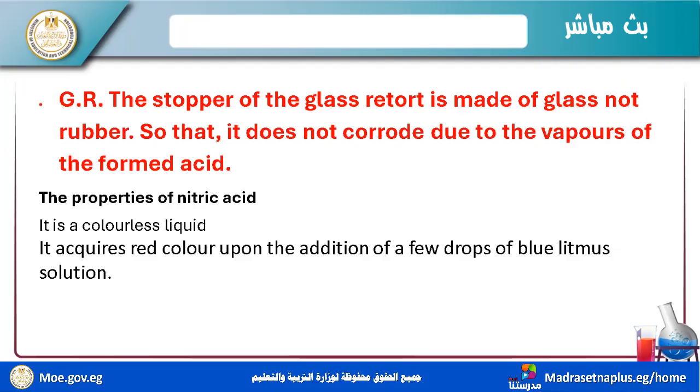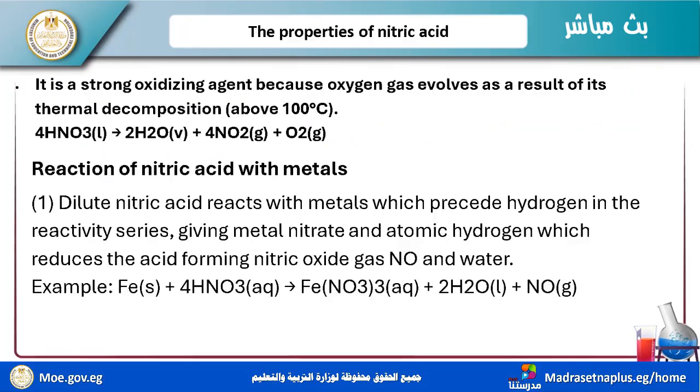Okay, nitric acid. I want to know what the properties of nitric acid are. First one, it is a colorless liquid, concentrated, okay, and it acquires a red color upon the addition of a few drops of litmus solution. I have another property of nitric acid. It is a strong oxidizing agent because oxygen gas evolves as a result of thermal decomposition above 100 degrees.